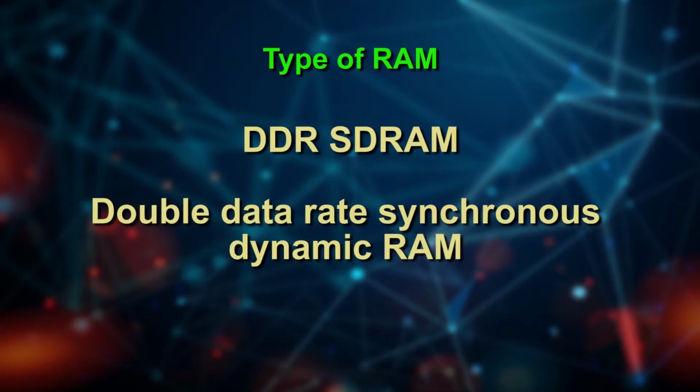Then there is DDR SDRAM, Double Data Rate Synchronous Dynamic Random Access Memory. It is just like SDRAM except that it has higher bandwidth. Then there is VRAM, Video RAM, also known as Multi-Port Dynamic Random Access Memory. It is used specifically for video adapters or 3D accelerators.